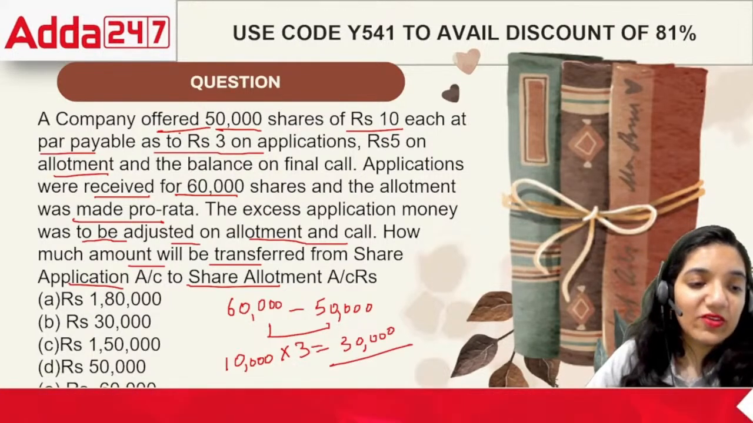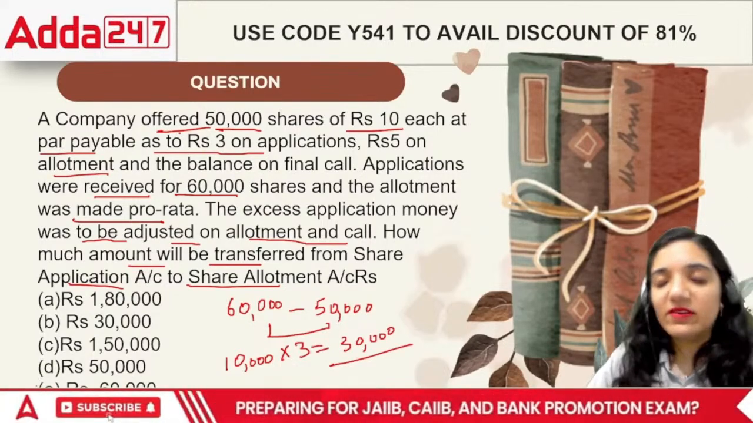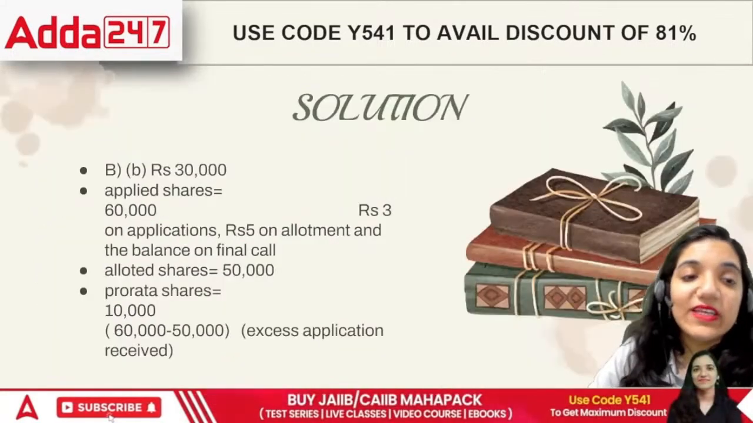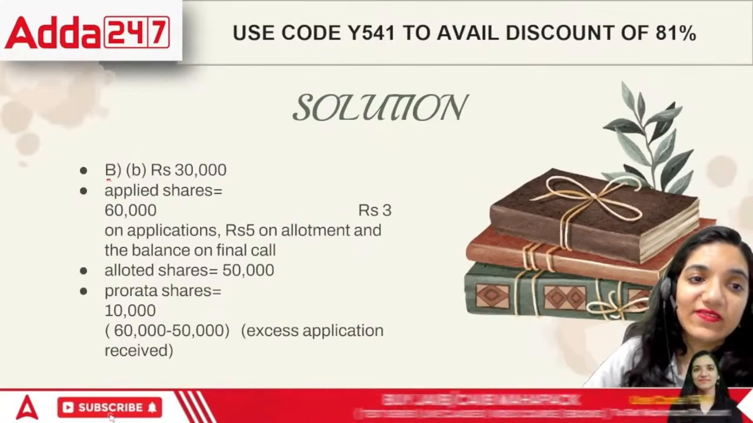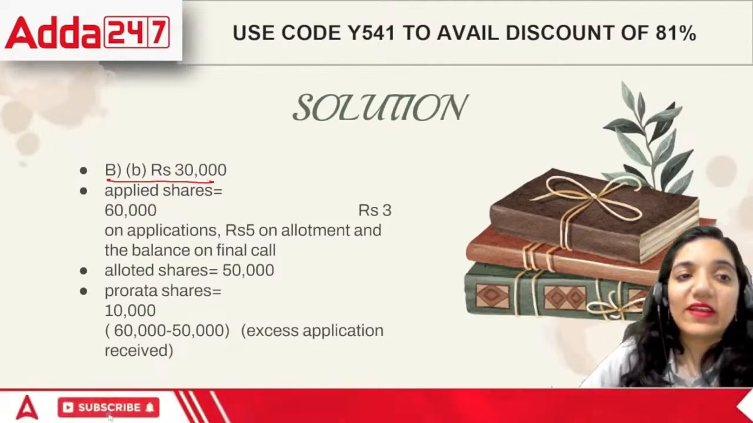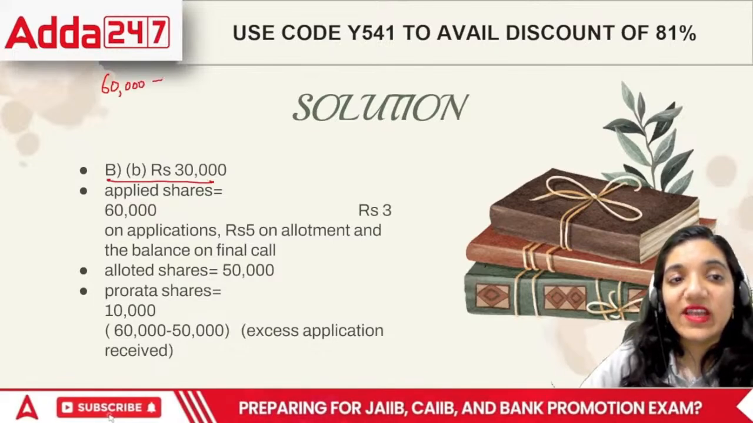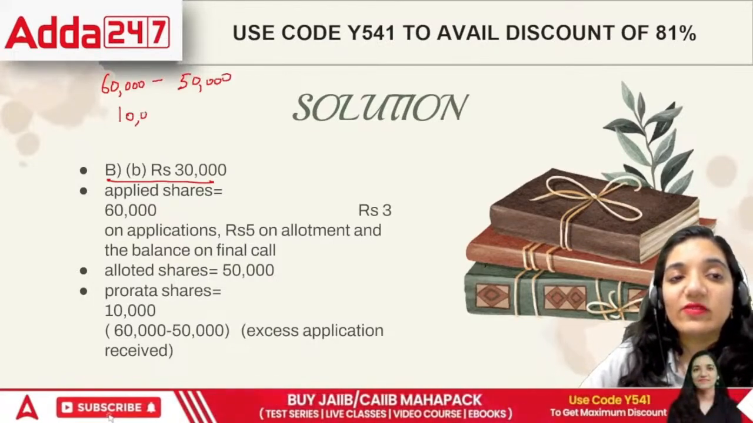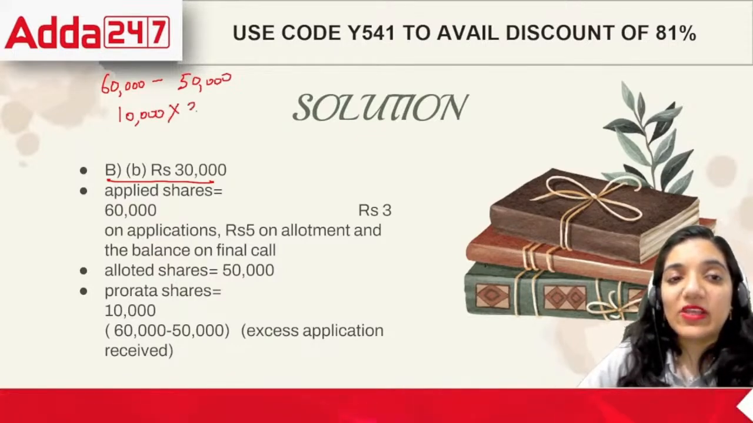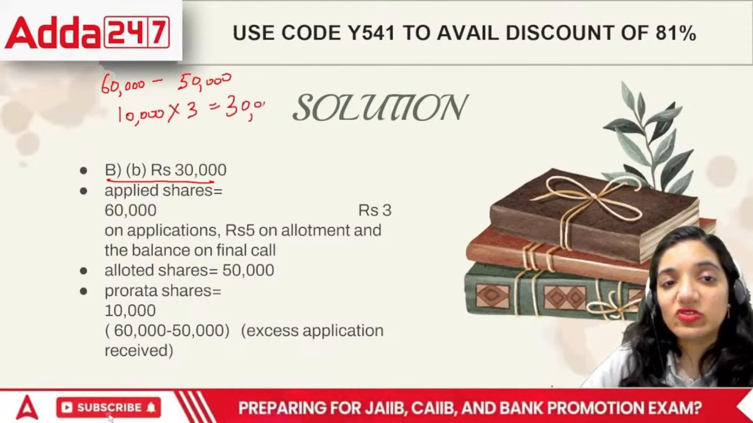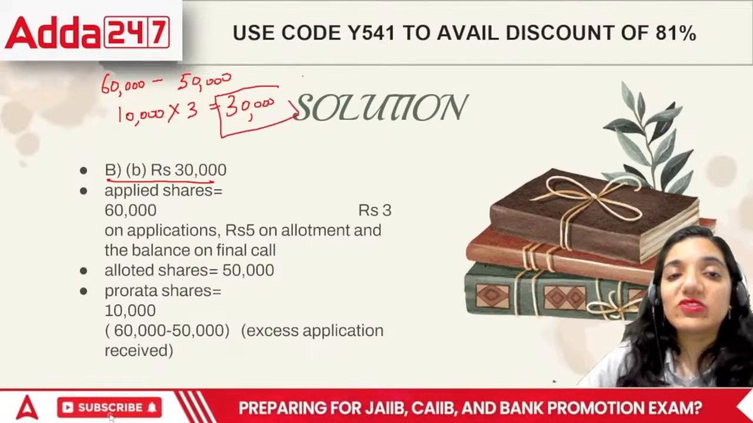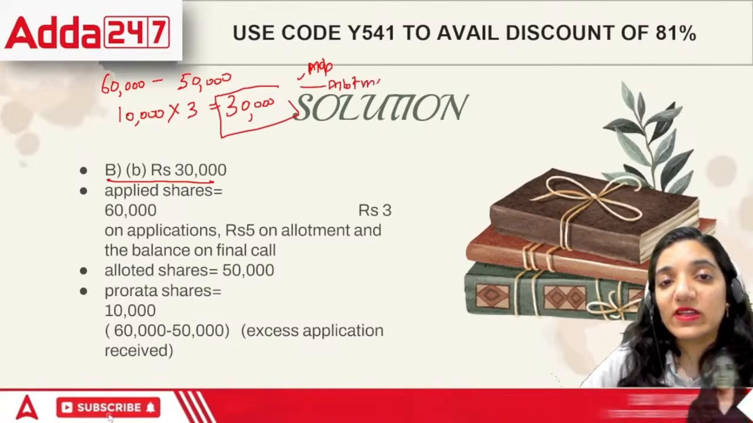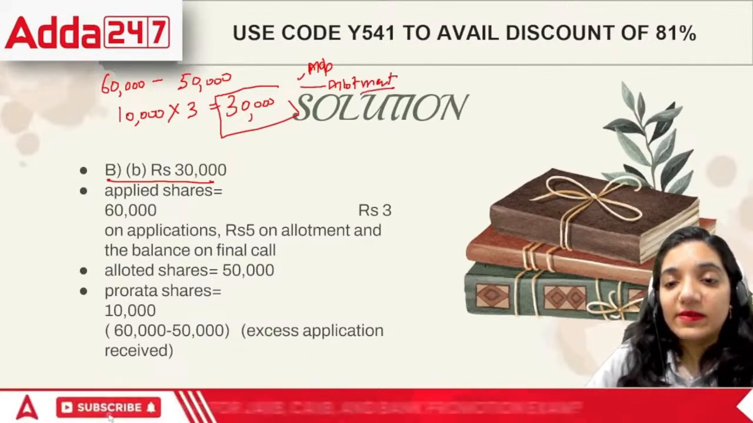So in this case, you can remove one option. Normally there are 4 options in the examination. So the correct answer would be 30,000, because this is a pro rata case. That means you applied for 60,000 shares, but the company was limited to only 50,000 shares, making 10,000 shares excess. Plus the application money was 3, so it means 30,000 rupees was excess. If this was received in application, then the remaining money would go towards allotment. Right?